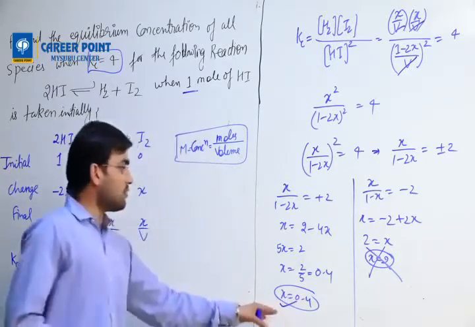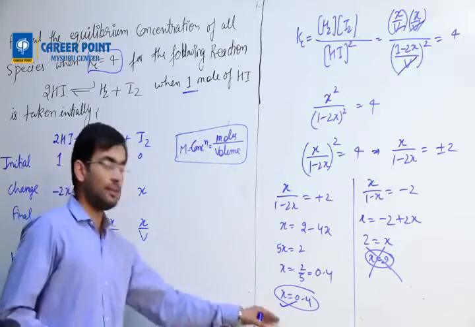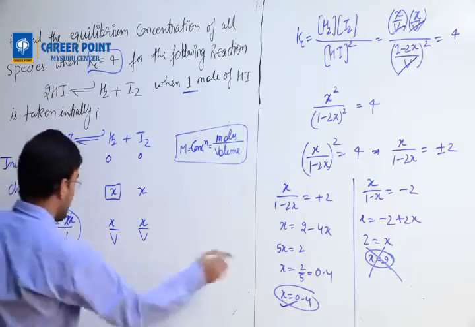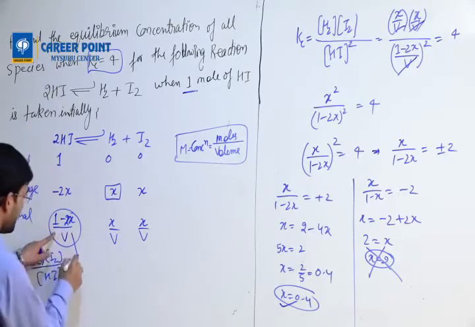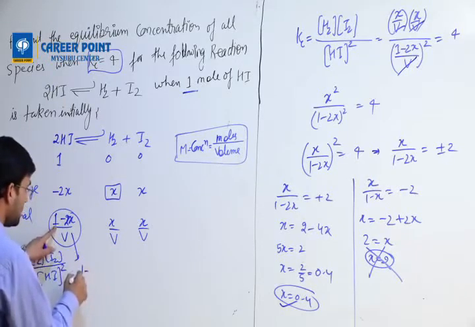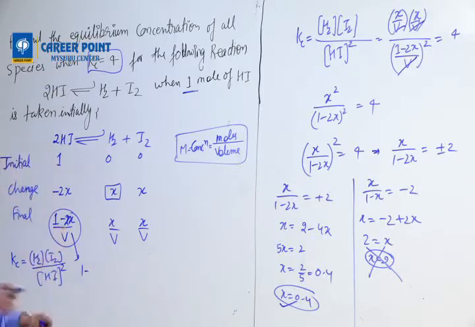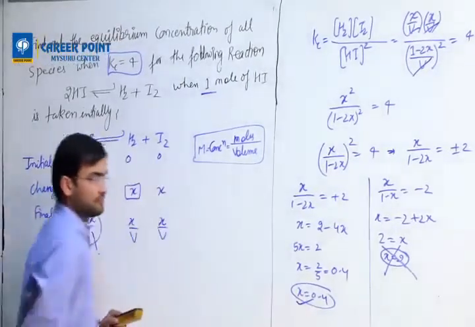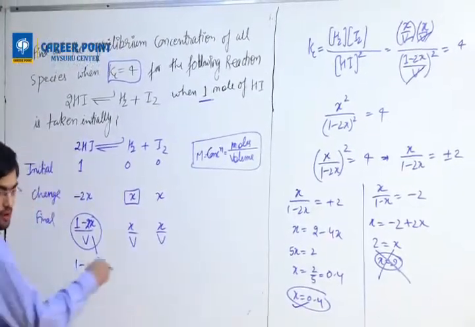Now, but this is not what they were asking. They are asking for equilibrium concentration, not the value of x. So what I'm going to do here is write 1 minus 2x, where x is 0.4.